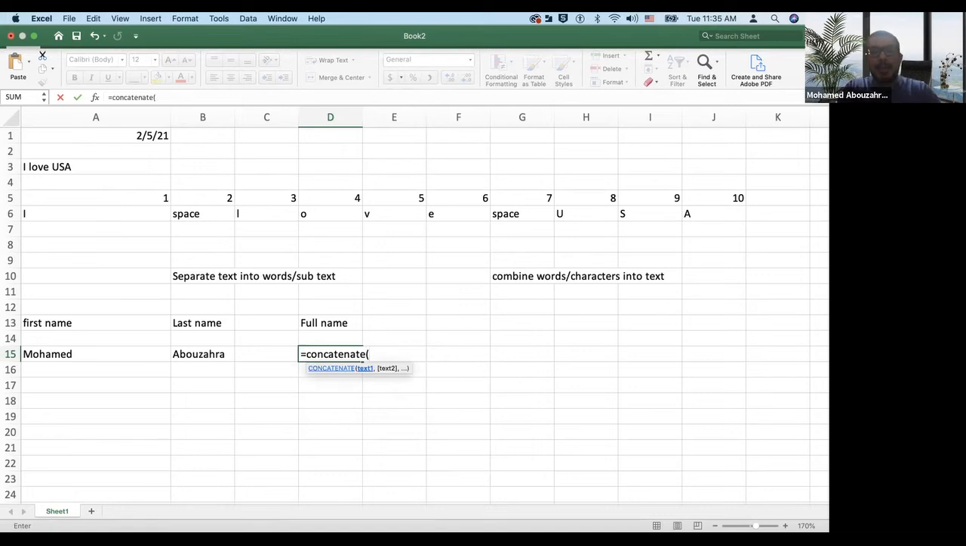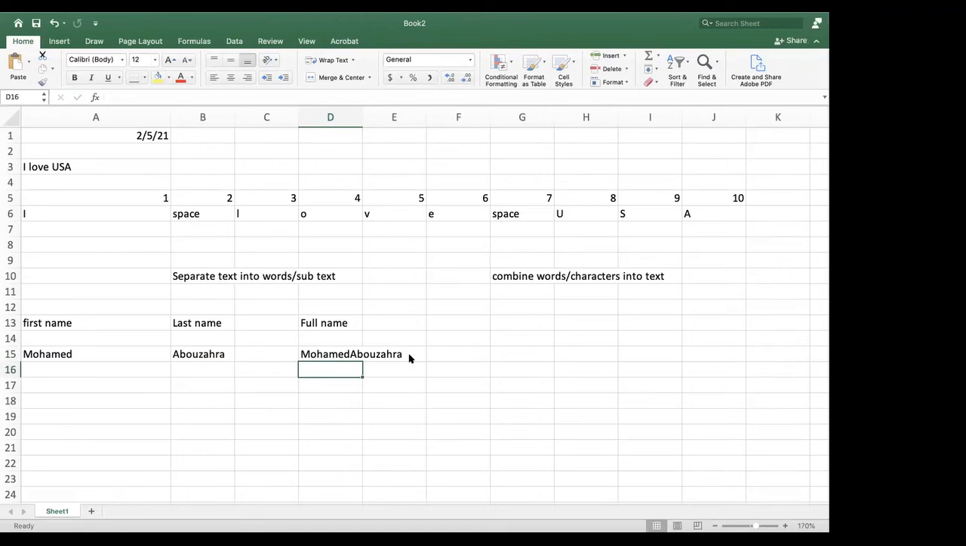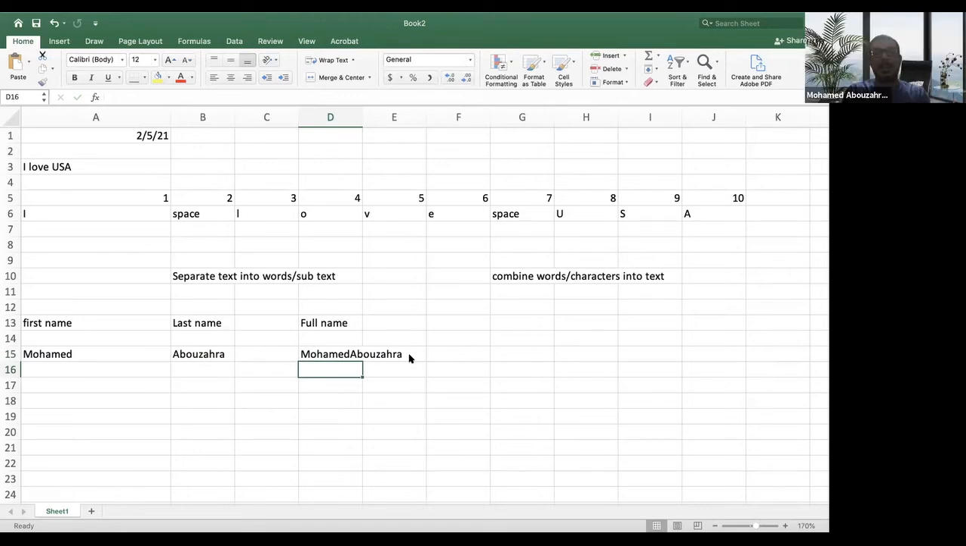The parameters of concatenate are the texts we want to combine together. So here, for example, we want to combine the first name and last name. I will click on the first name as my first parameter, comma, and my last name as my second parameter. So now I have Mohammed, A15, and B15. This function concatenates or joins the two texts together. Now I want you to look at the result and tell me what's wrong. What's wrong with the result, guys? No space. Yes, no space. It doesn't make sense.